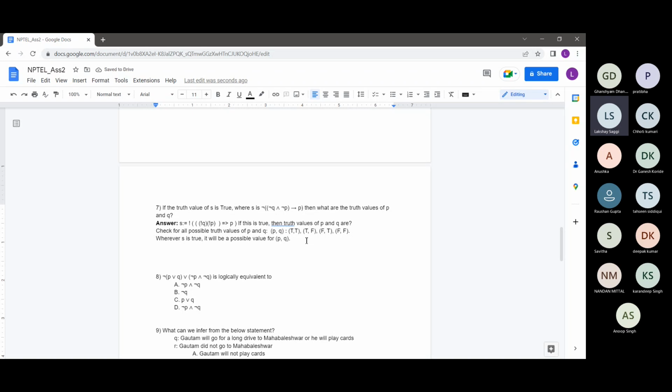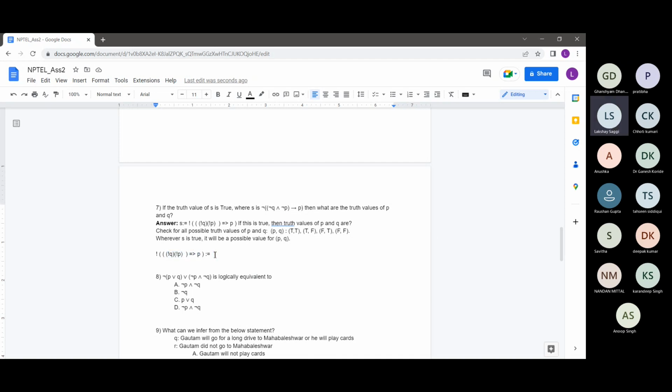Maybe we can try to do it by simplifying the expression and directly seeing when P and Q will be true. So I'll just start with this expression and try to simplify it. Maybe I would be able to see directly what the possible values of P and Q are. I'll start by simplifying this part first.